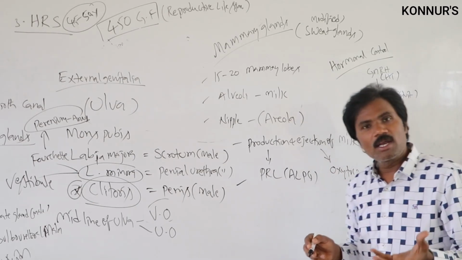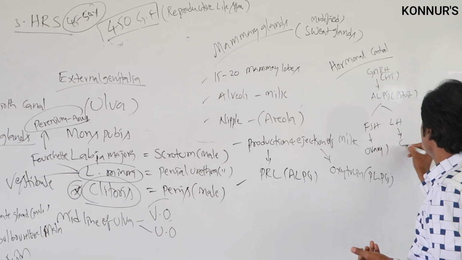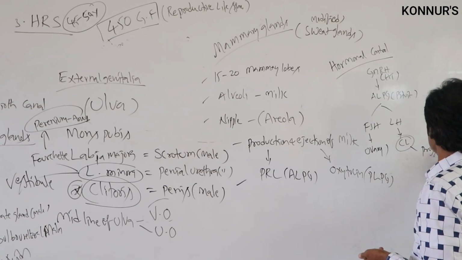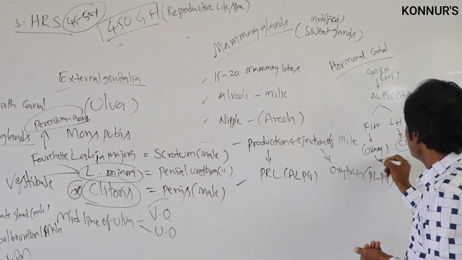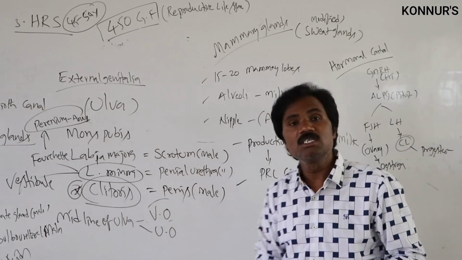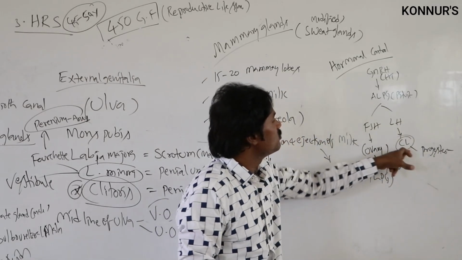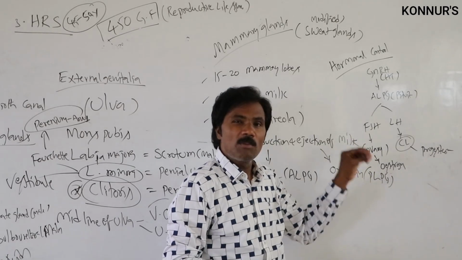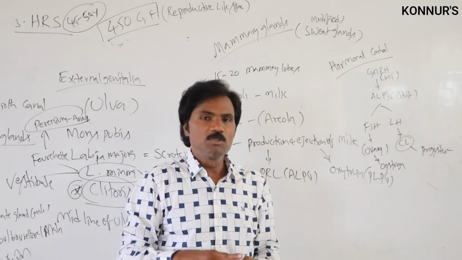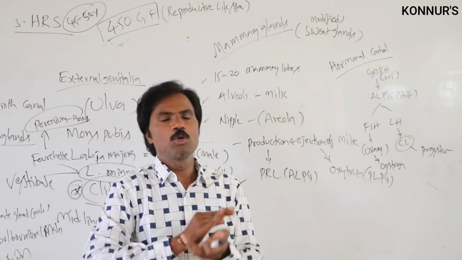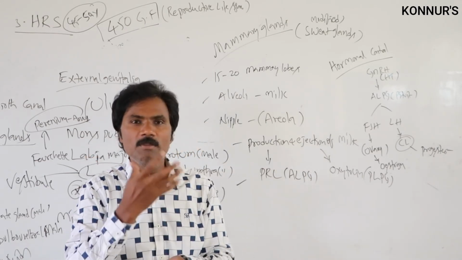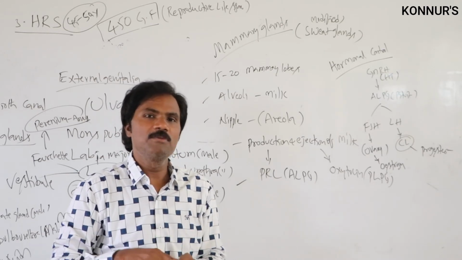Then LH acts on the corpus luteum for the production of progesterone. Progesterone is for implantation, and here estrogen. So for secretion and production, each and every aspect, these two hormones act in an important role. Estrogen is among the important characteristic features indicating secondary sexual characters, especially the narrow shoulder, and the hair growth is not prominent, with facial hair growth completely absent.